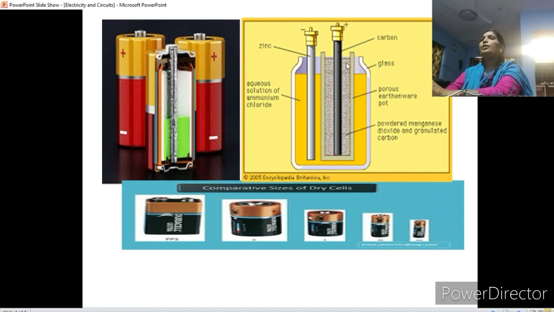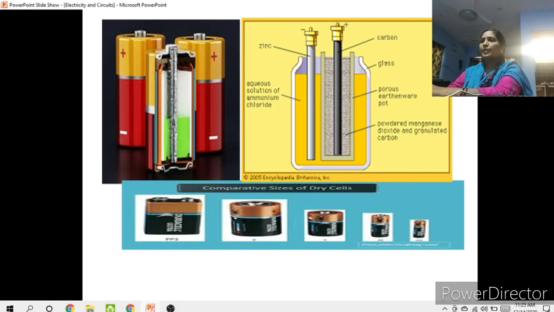Whenever these chemicals are dried up, these cells will not work. So this is the inner structure of a dry cell, children. It is also called a primary cell.